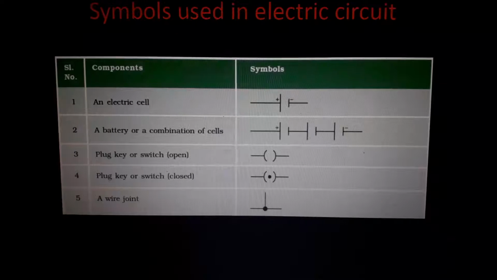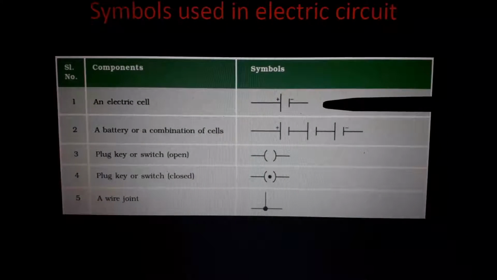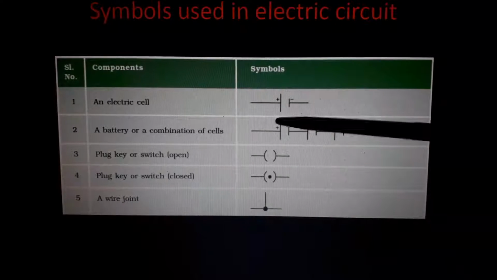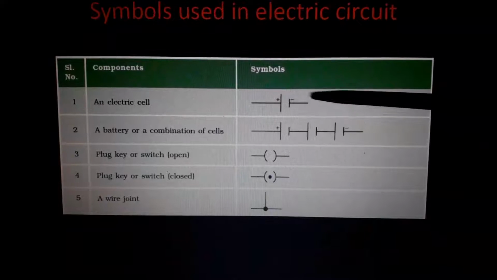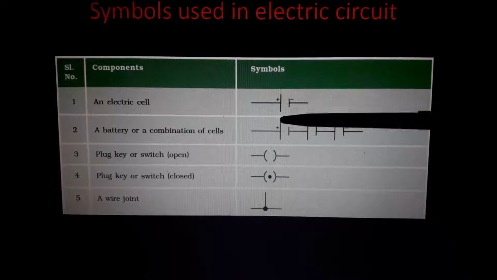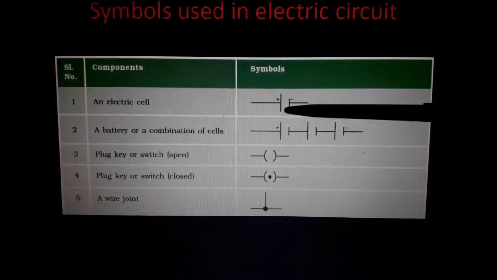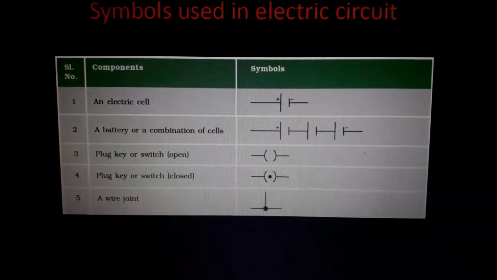Another thing is there. See, a simple diagram like this, in which this long line is the wire. On one side we draw one big line and one small line, and with positive and negative shown, it means it is a battery, an electric cell, or a power source.